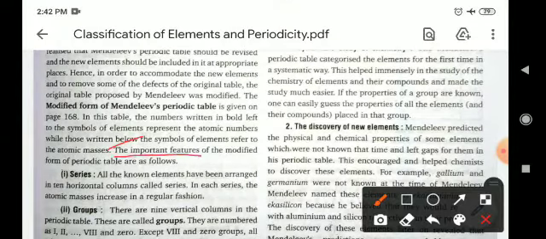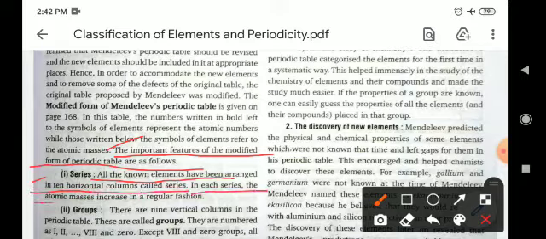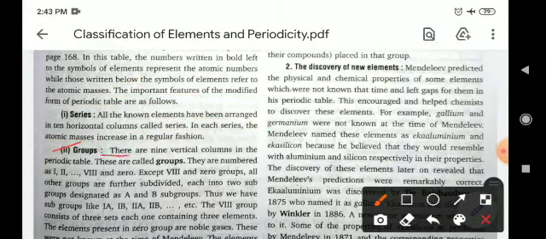The important features of the modified form of the periodic table are as follows. Number 1, series. All the known elements have been arranged in 10 horizontal rows called series. In each series, the atomic masses increase in a regular fashion. Number 2, groups. There are 9 vertical columns in the periodic table, and these are called groups. They are numbered as group 1 to 8 and 0, so total 9 groups. Except group 8 and 0, all other groups are further subdivided into 2 subgroups designated as A and B subgroups.